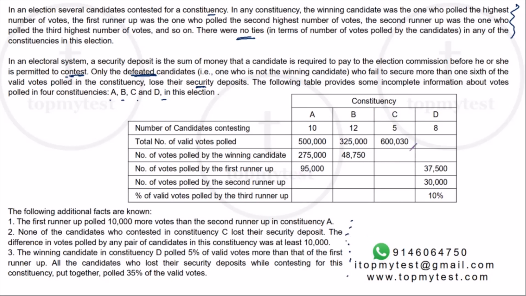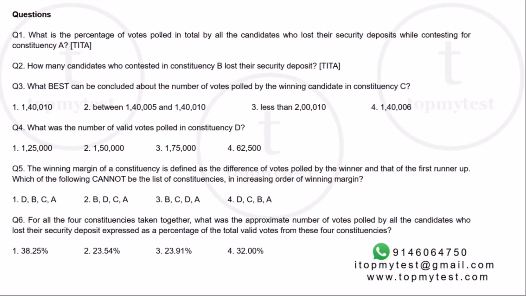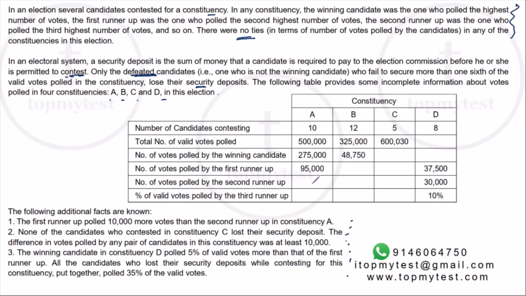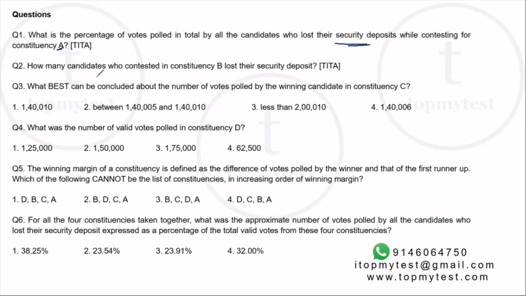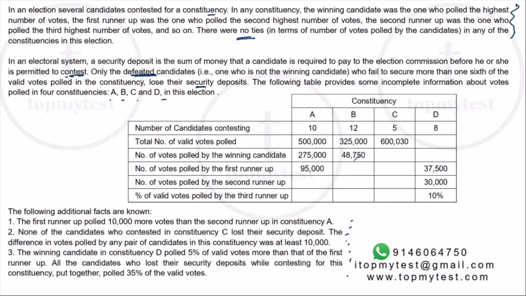Now, if you look at the questions, the first one says what is the percentage of votes polled in total by all the candidates who lost their security deposits while contesting in constituency A. Okay, so this is about constituency A, right? It will fill up this table. Second one is how many candidates who contested in constituency B lost their security deposit. That is for B.